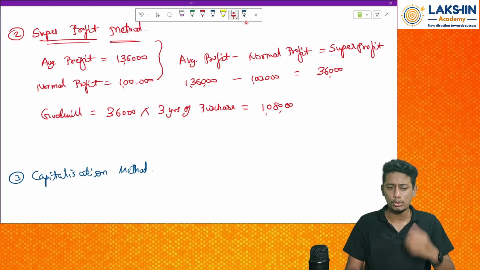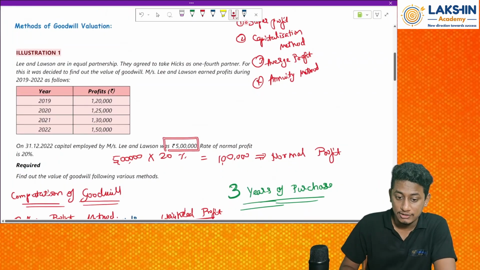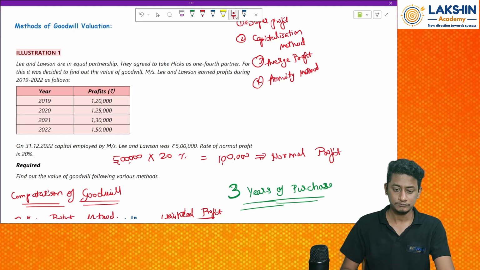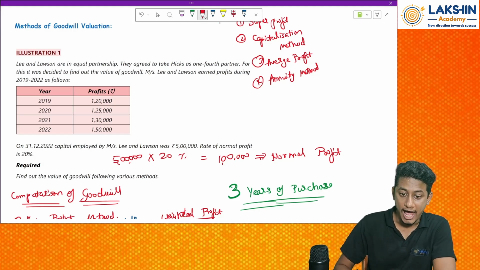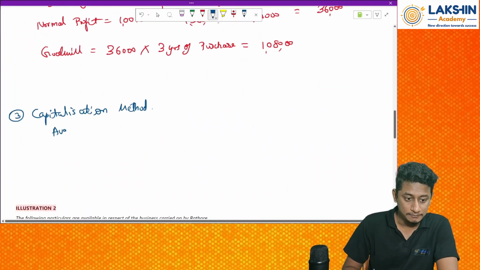Now sir, how to compare it? Now tell me, as per the question, what is my capital? My capital is rupees 5 lakh. Right? Okay. Now let us assume an average profit of, what is my average profit?